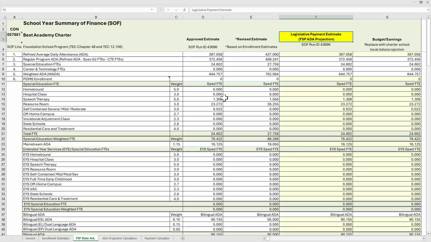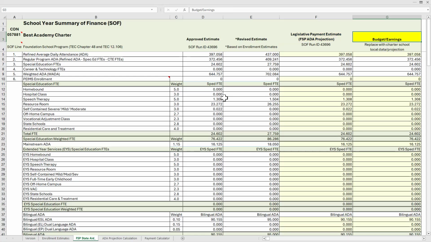The legislative payment estimate, known by the acronym LPE, is updated throughout the school year based on the district summary of six weeks attendance report submitted in the FSP application system charter school program. Payments made to the charter school during the year are based on the student count shown in the LPE column.